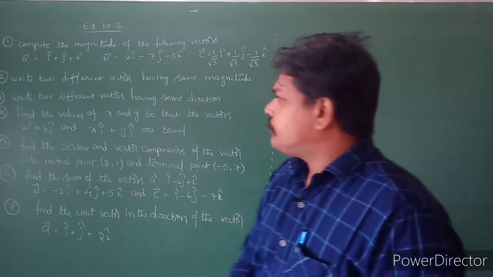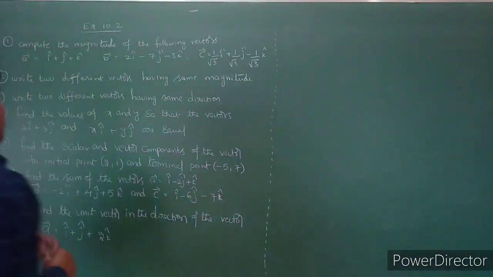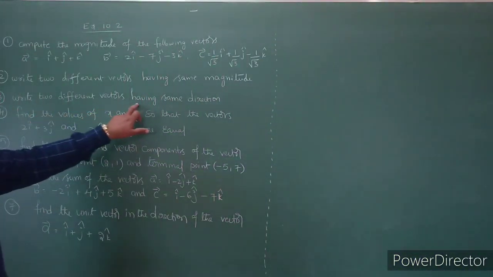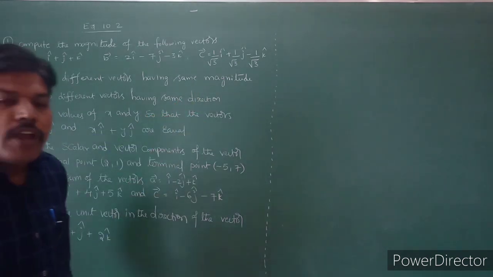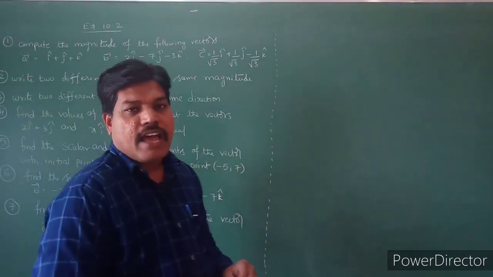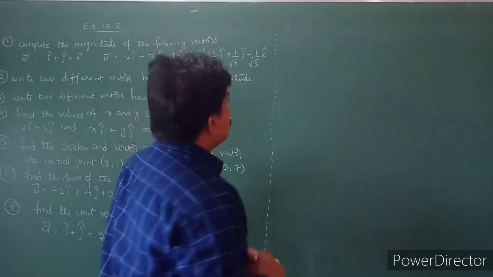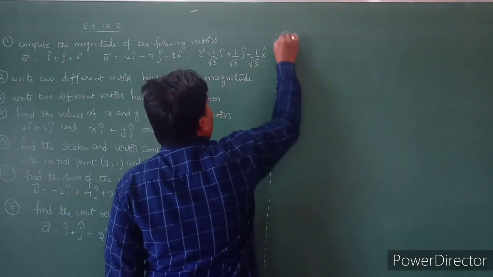So what is that question? Question number 3: write two different vectors having same directions. We have to take two different vectors having same directions. So I will take that one here.